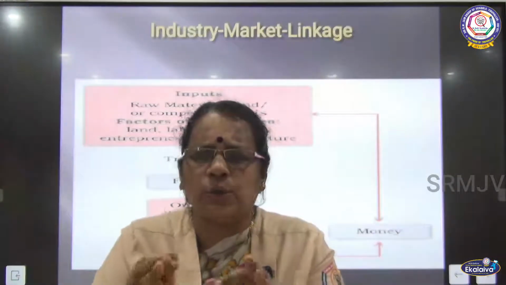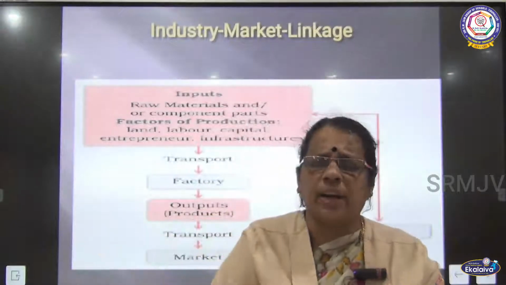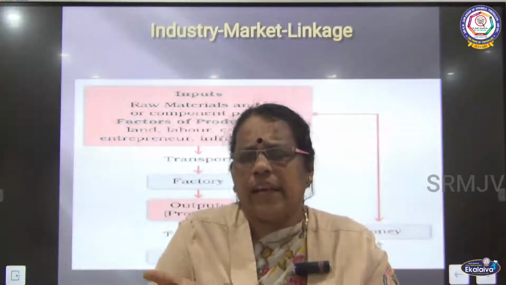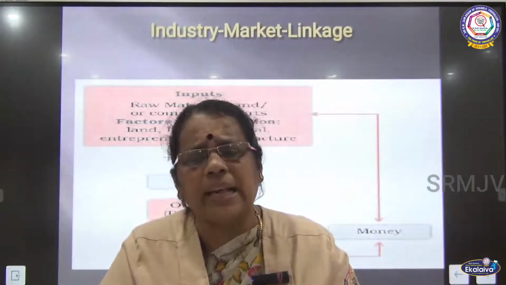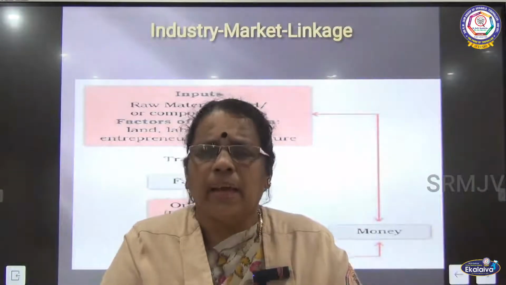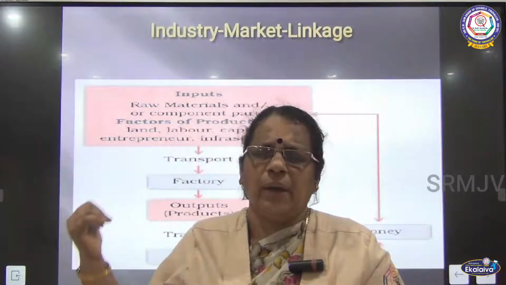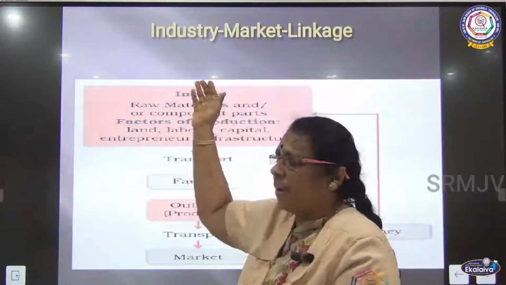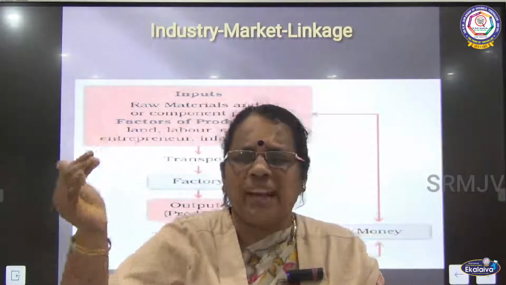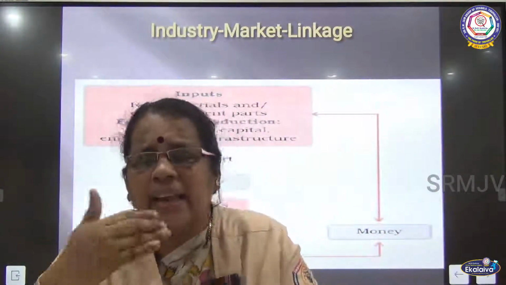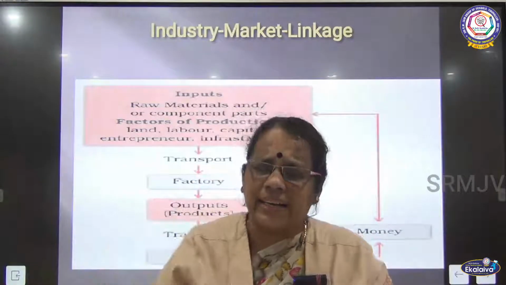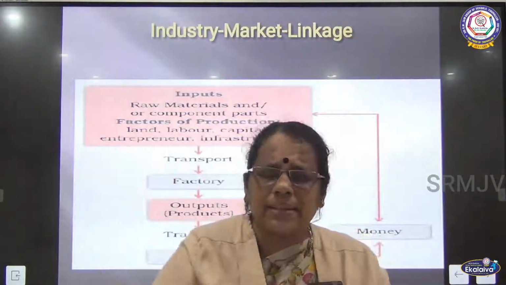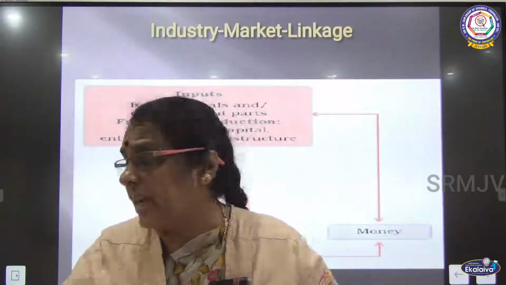Once the product is sold, they get profit. Once they get the money as profit, this money is once again invested in the industry, and they start industrial activities again. Like this, industry and market are linked with each other.